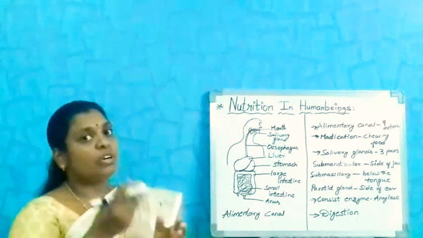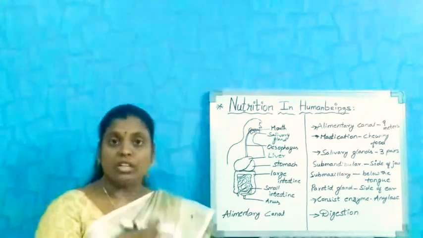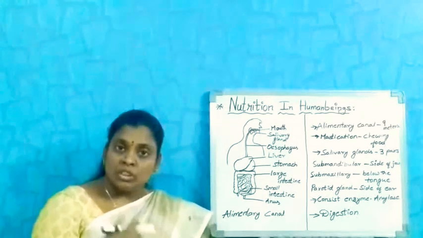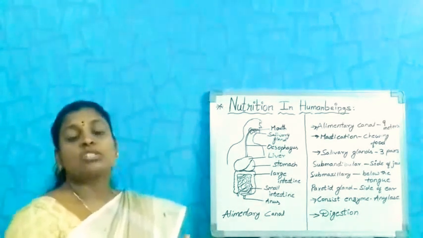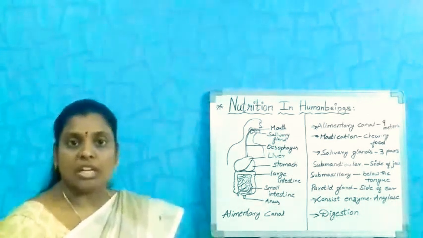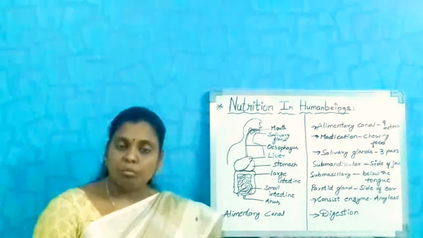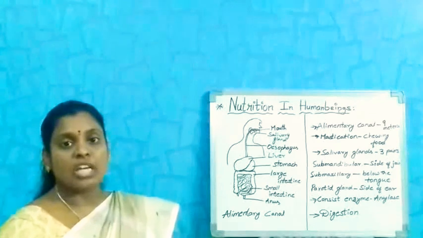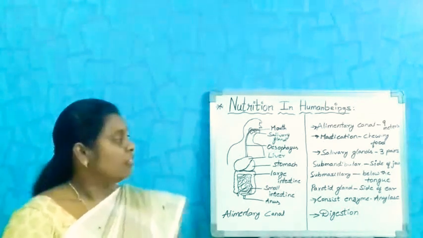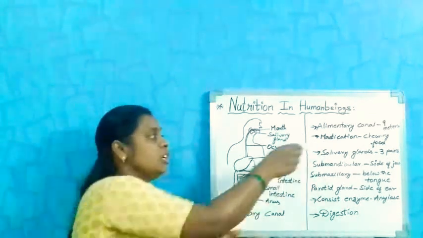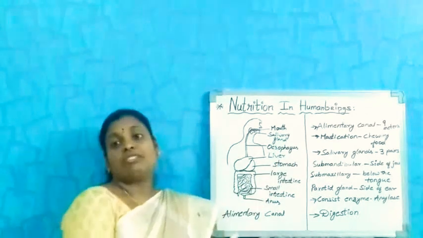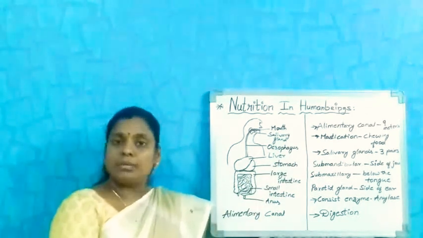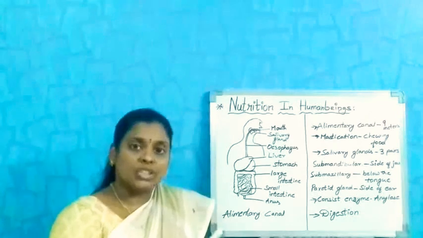The process of taking food and chewing it properly is called mastication. For the process of mastication, the salivary glands help. Why?